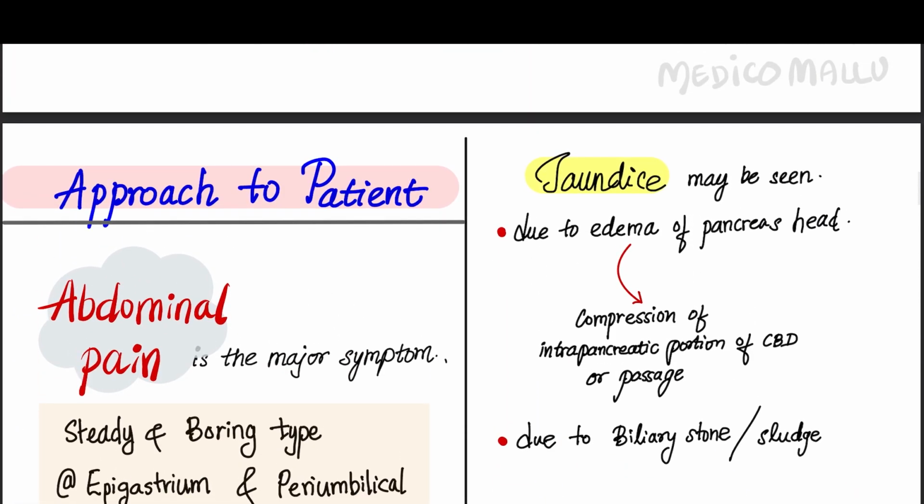And jaundice can also be seen. It is due to the edema of the pancreas, resulting in compression of the intrapancreatic portion of the CBD or its passage. Or it can be due to biliary stone or the sludge. Both these things can cause obstruction of the bile flow, resulting in jaundice.